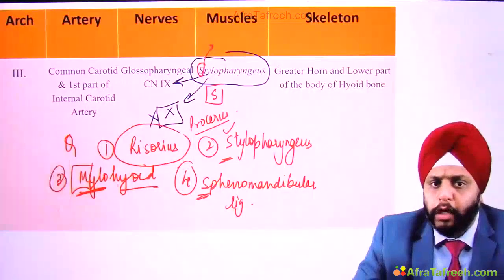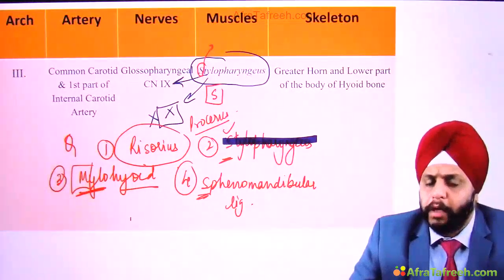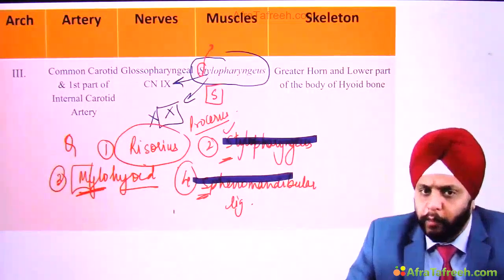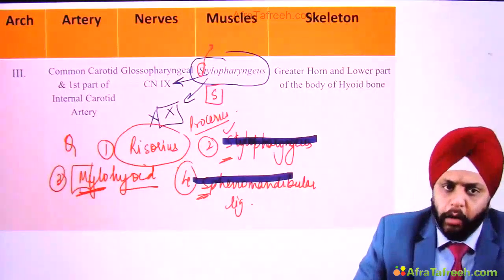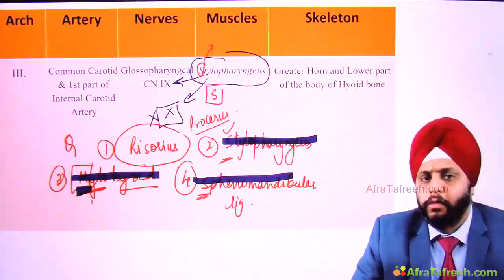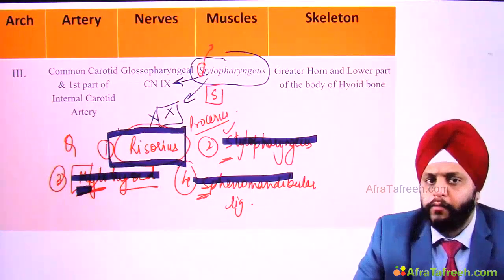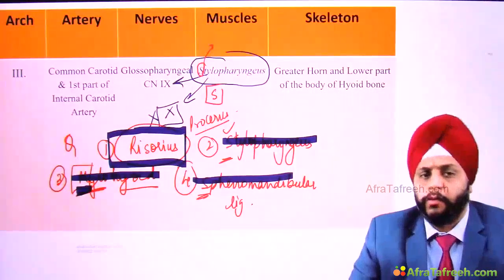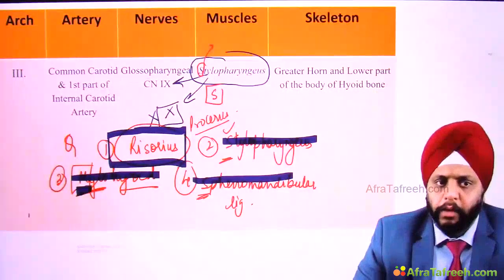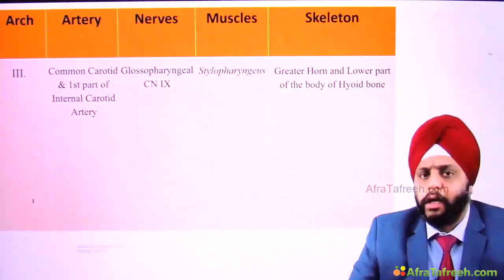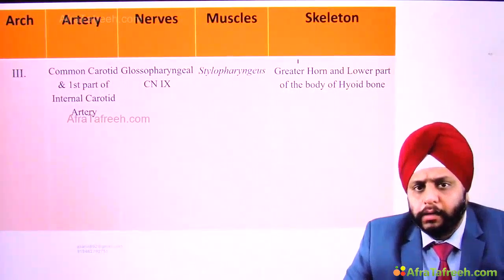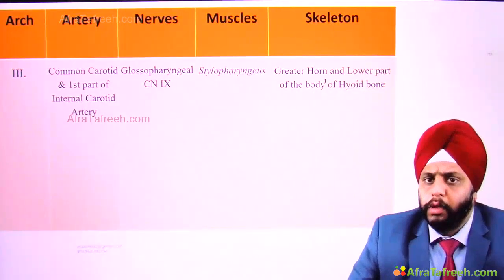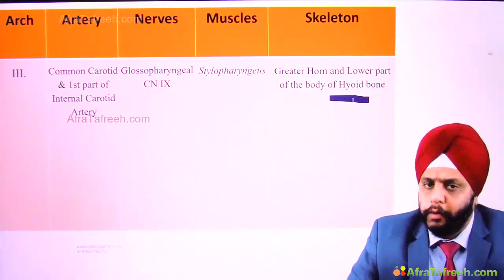So you know, stylopharyngeus, third arch, not formed by the hyoid arch, the second arch. Sphenomandibular, first arch, not formed by the second arch. Mylohyoid, M, first arch. So your answer is automatically the first, whatever that X, Y, Z is, the choice. So this is how also you can solve the questions. Right? Okay, now let's look at the cartilage formed by the third arch that we have already discussed: the greater horn or the greater cornu and the lower part of the body of the hyoid bone.